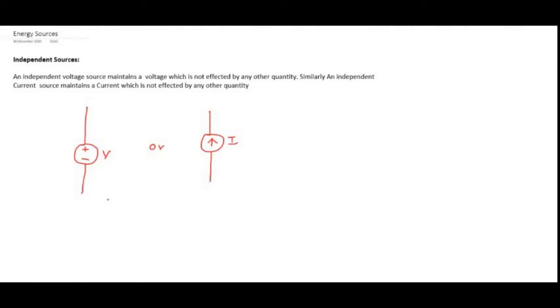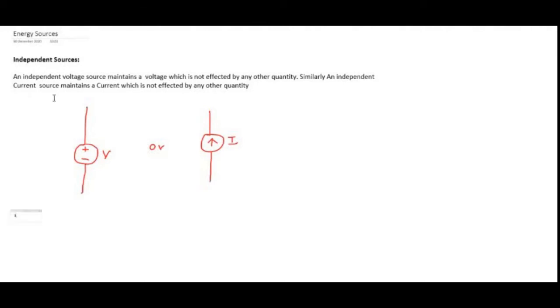Okay. Now, in these independent sources, again we have two types of sources. In that, the first one is the ideal voltage source or practical voltage source. Now we'll see the ideal voltage source.